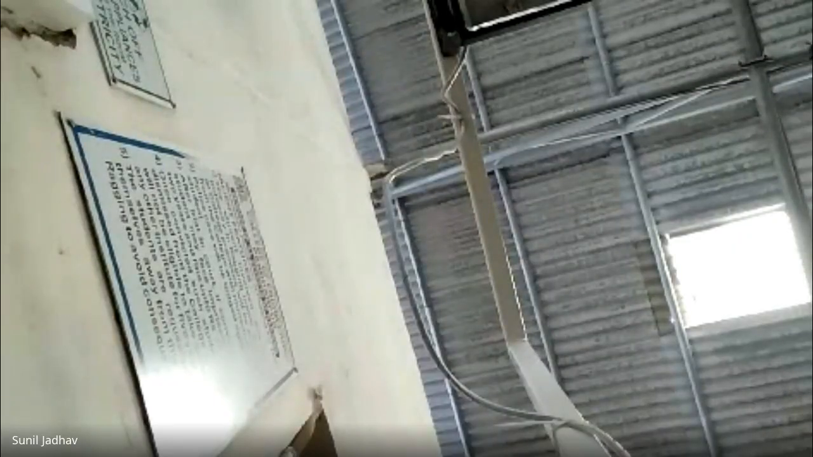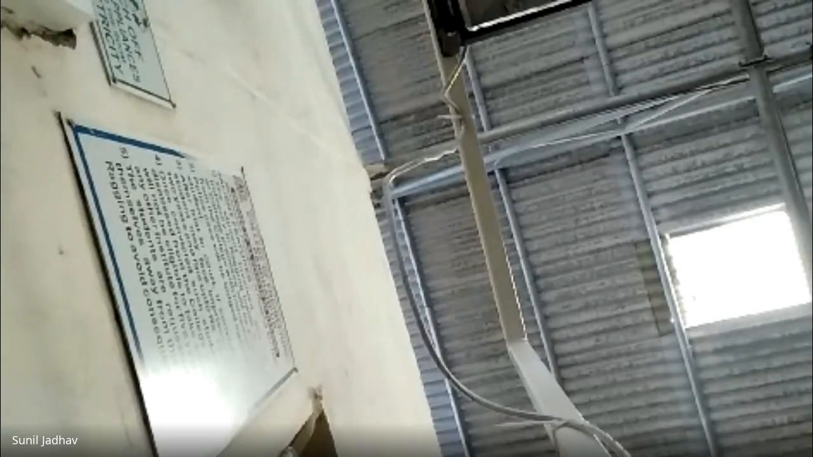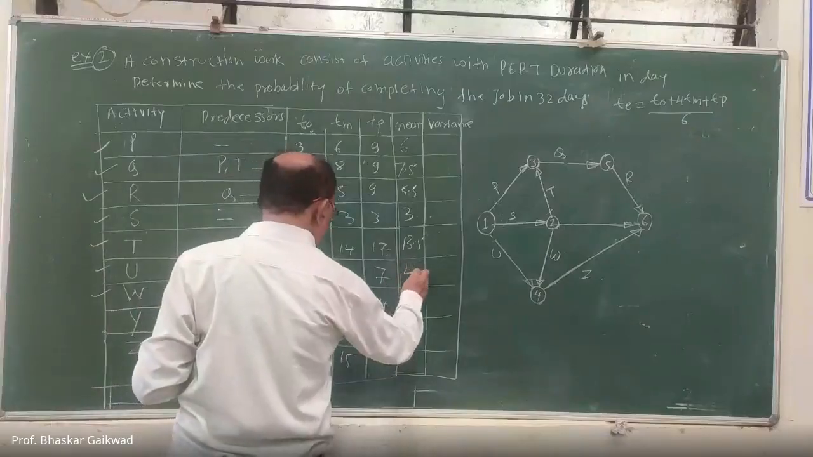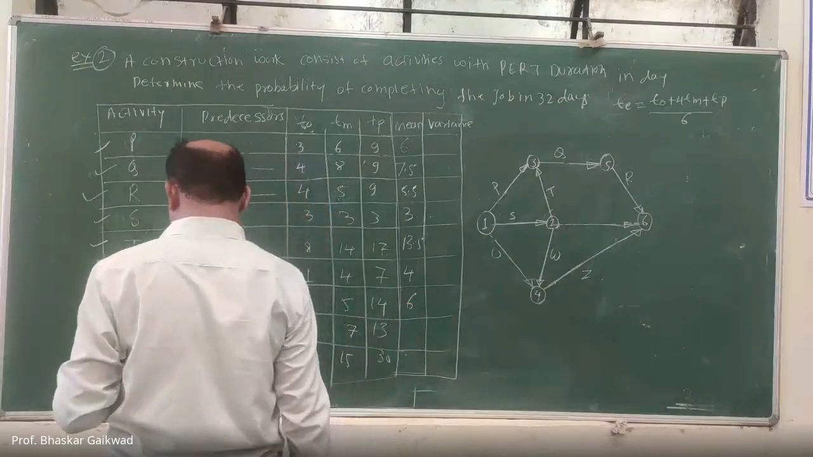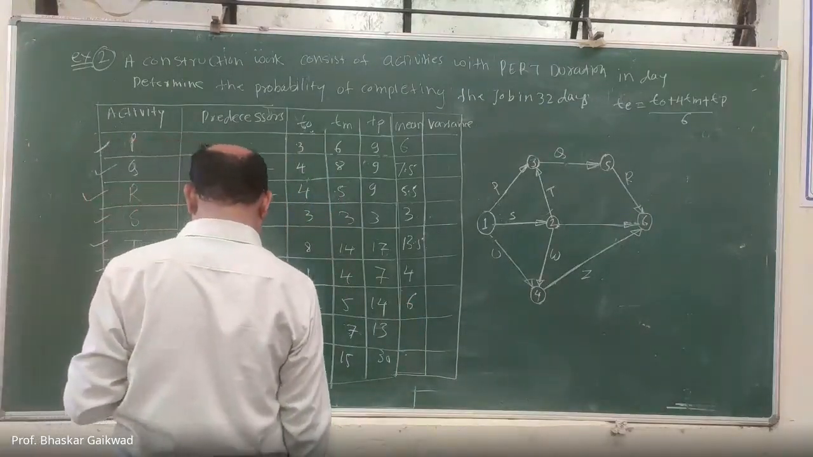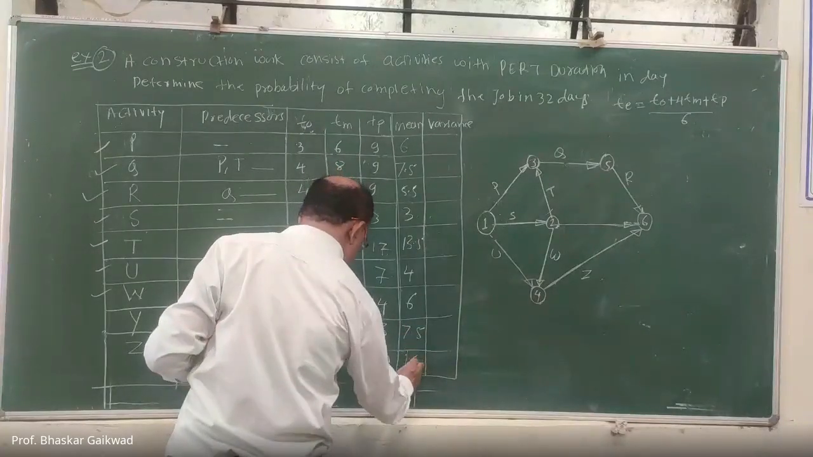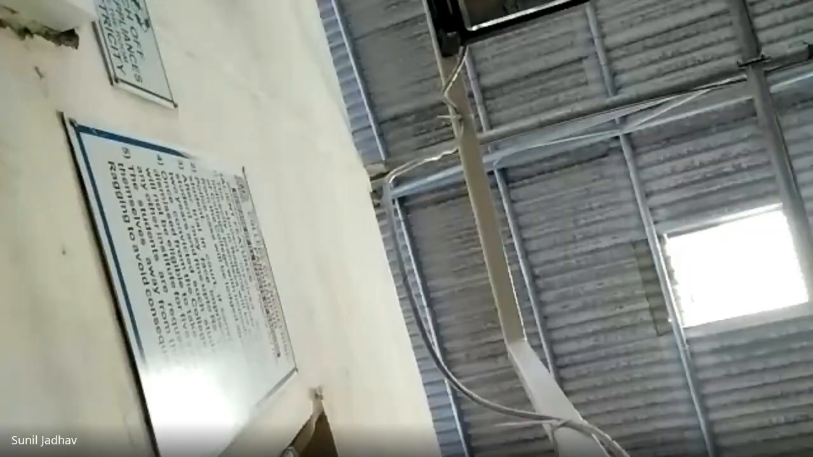Similarly for T, you have to calculate how much T will be. 13.5. Similarly U, that is 4. W is 6. Y, that is 7.5. And you can check the mean by using this formula.